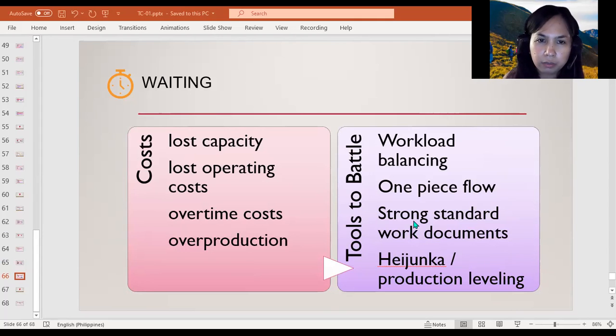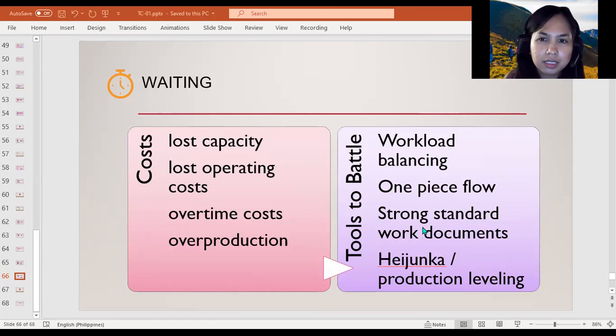Well, the first thing that we can do is workload balancing. As a short summary, in order to ensure work is balanced in such a way that no operator is ever left waiting for work, we need to balance each process cycle time with takt time. Okay. And then next we have, once again, one-piece flow, or make one, move one.